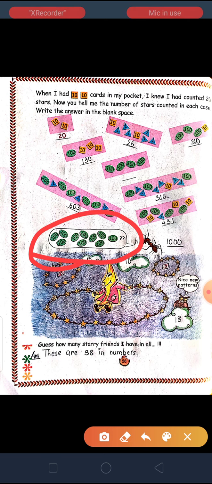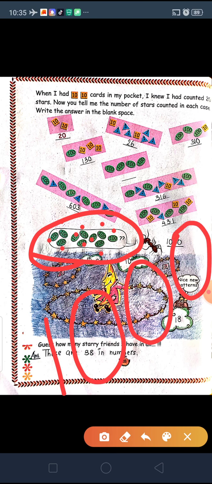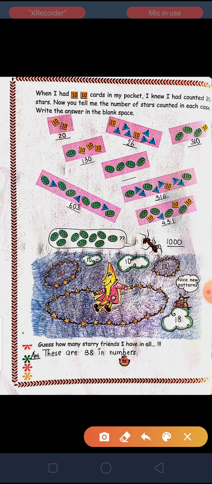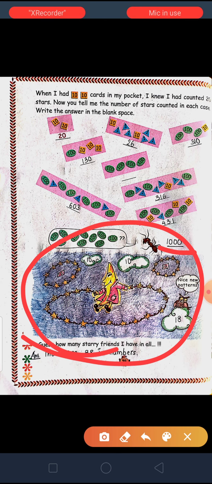Next, now this you have to solve. So how many cards of 100 are there? 1 2 3 4 5 6 7 8 9 10. So total 10 cards of 100. So now this becomes the number 1000. See, I have written here 1000. So like this we have to solve this activity.